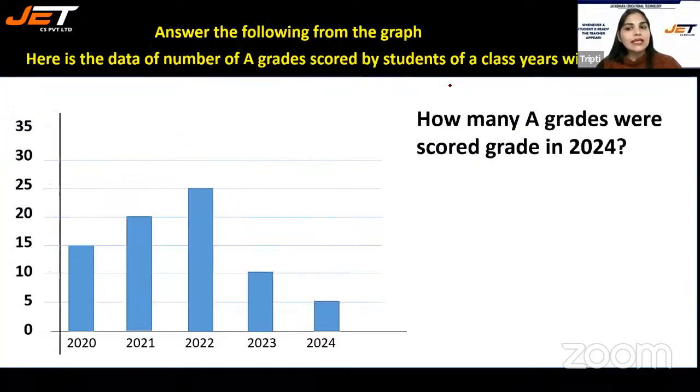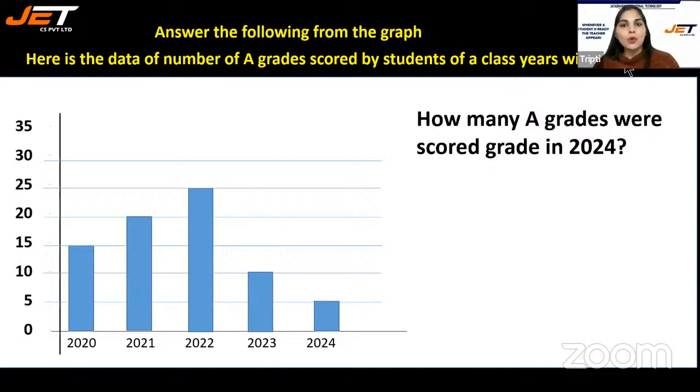How many A grades were scored in 2024? So this is the data of the number of A grades scored by students of a class year-wise.